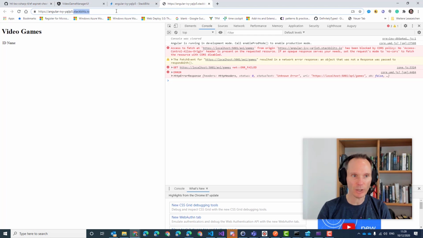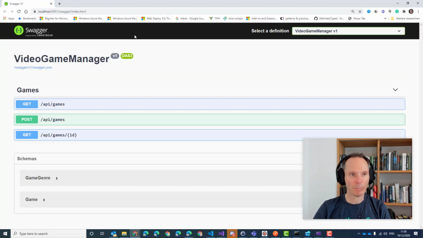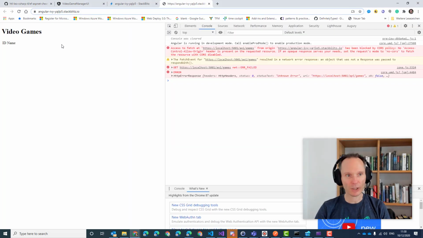So this is a certain endpoint. But our API runs on localhost 5001. So the location of the API and the location of the user interface in Angular is different. They come from a different server. One comes from StackBlitz or port 4200, and the other one comes from localhost 5001.